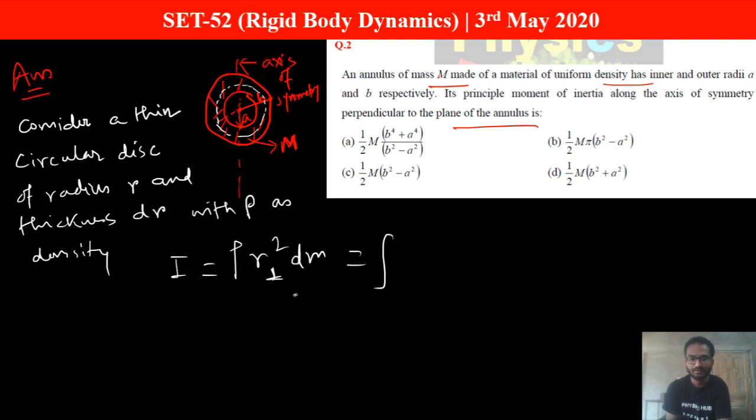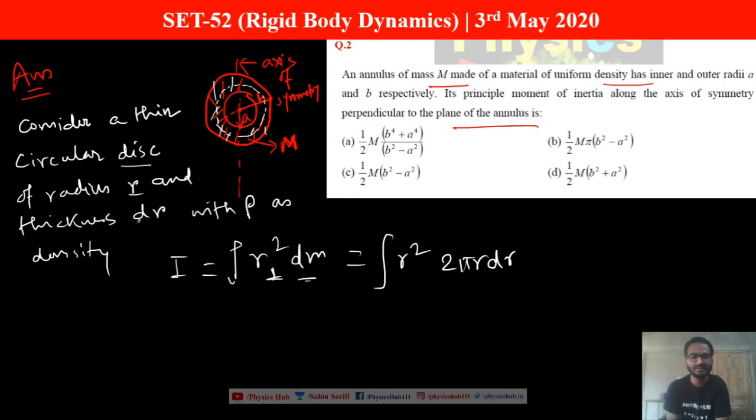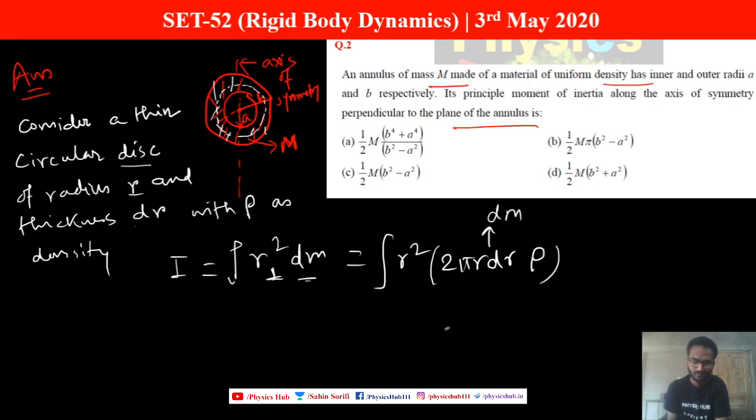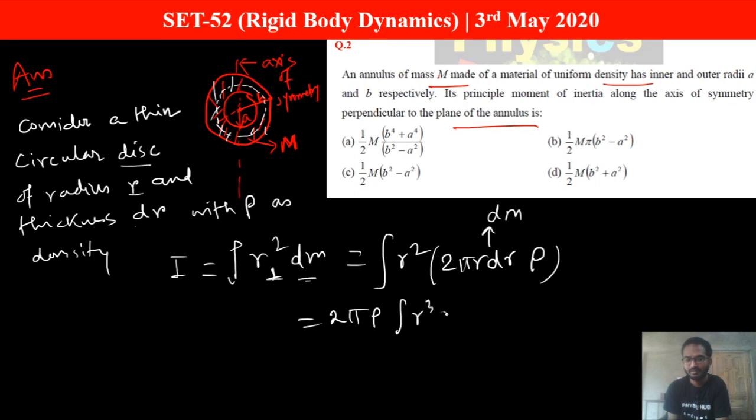So here it becomes r square, and the value of dm is, look, the area enclosed in the annulus is 2 pi r dr. You have taken a circular disc of radius r and thickness dr, so the area is 2 pi r into dr. If you multiply it with the density rho, it will give you the infinitesimal mass dm. So 2 pi rho is constant and taken outside, r cube dr.